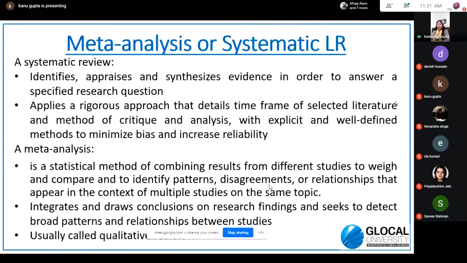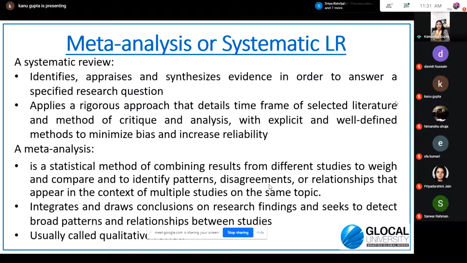And then you critically analyze whatever research is there with you, and you explicitly define the methods for how you are selecting the studies. It helps in increasing the reliability for other people who are studying your research paper. Then meta-analysis.